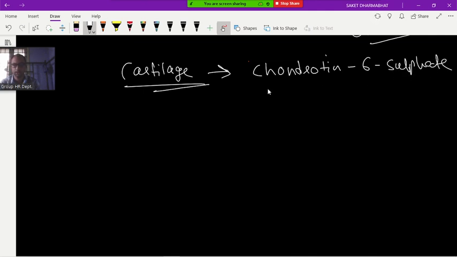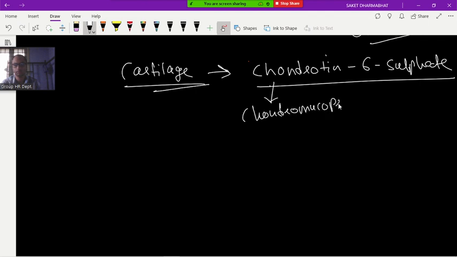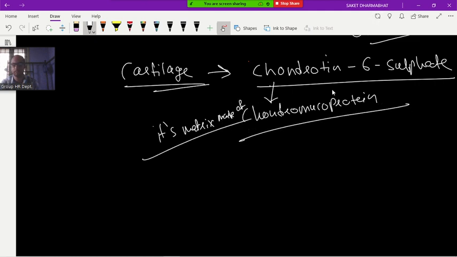Write down: its matrix is made of chondromucoprotein called chondroitin 6 sulfate and